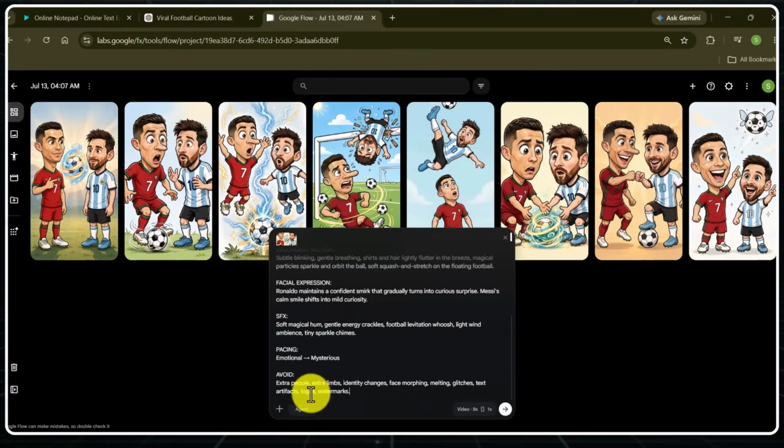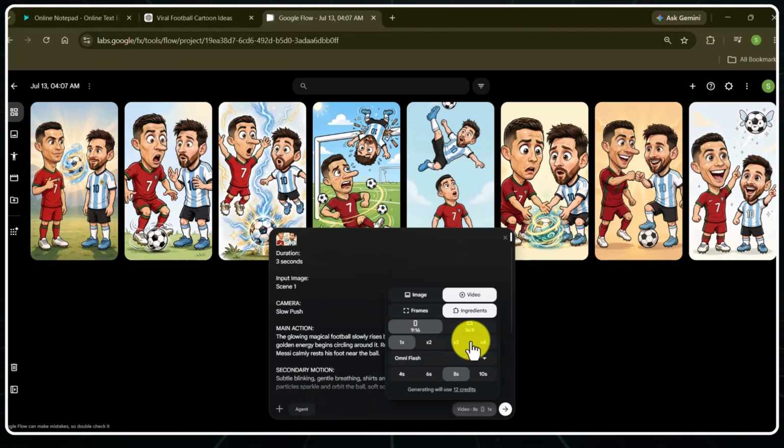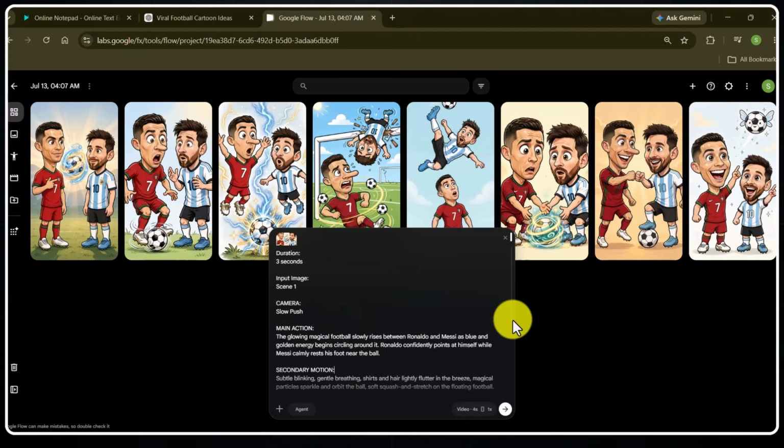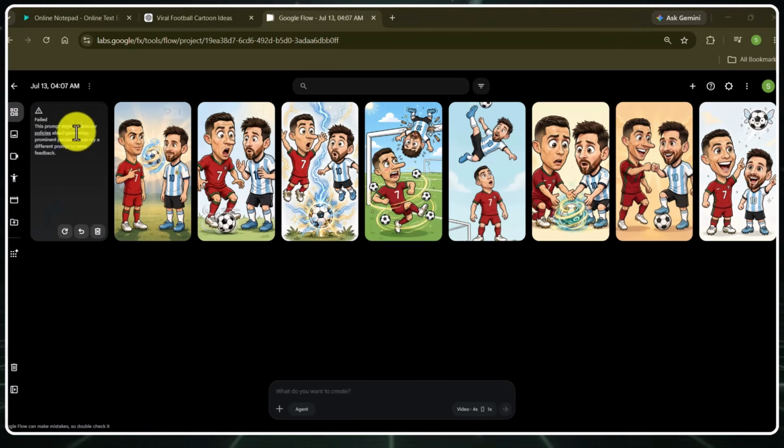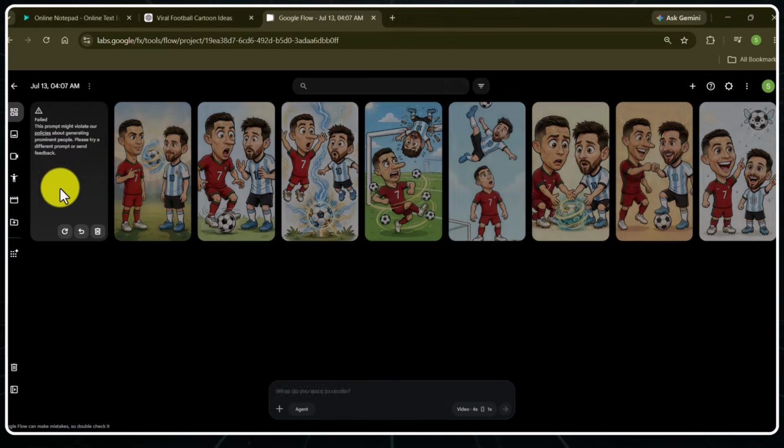Now do the setting exactly the way I am doing. Select Google Omni here. The aspect ratio should be 9:16. The duration should be 3 seconds for each clip. This is the setting you will have to do for each scene. Hit generate. You see? This is a problem with Google Flow. It just refuses to generate the scene.